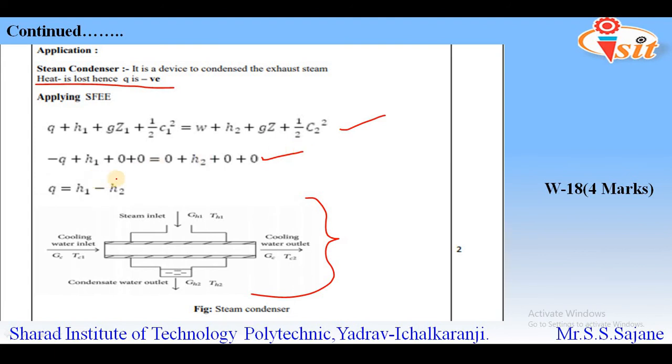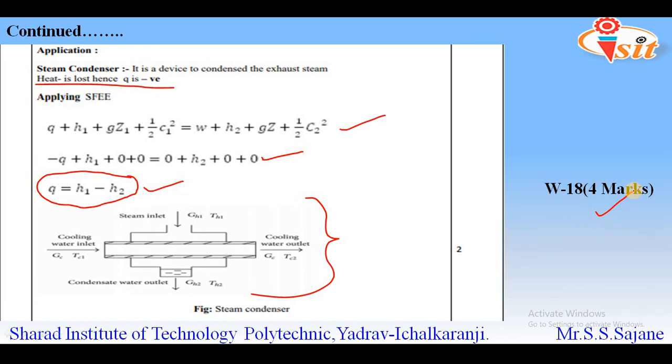After substituting those values, the final equation you will get is Q equal to H1 minus H2. That is, whatever heat is lost is nothing but the difference of enthalpy change. If you derive this equation, you will get the remaining 1 mark. In this way you will get 4 marks if you cover all these points.